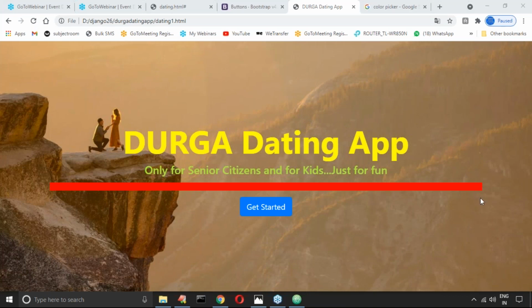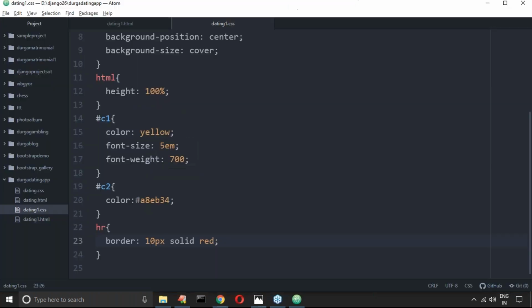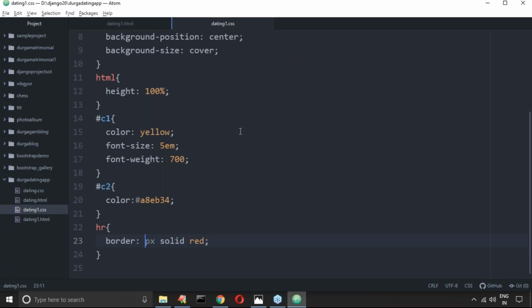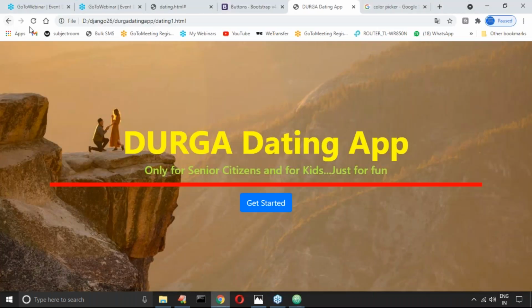Okay, 10 pixel solid red border. It's working. It's coming. I don't want 10 pixel, I'll take some 5 pixel. Okay, like so. Next, I'll take some 3 pixel. Next, width, I don't want this much. I want to make a small width.